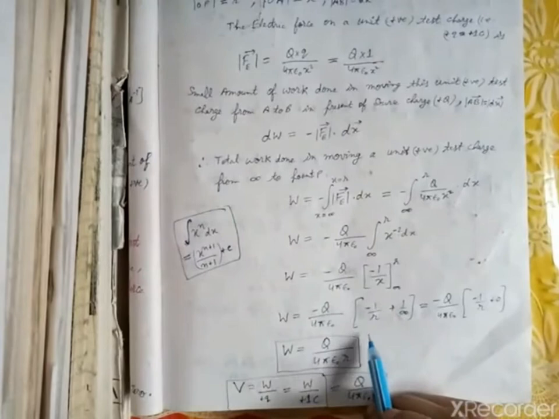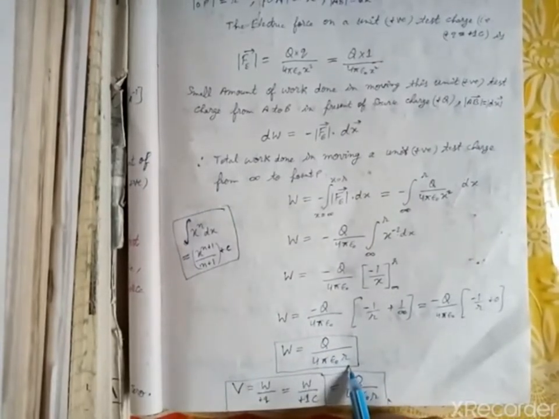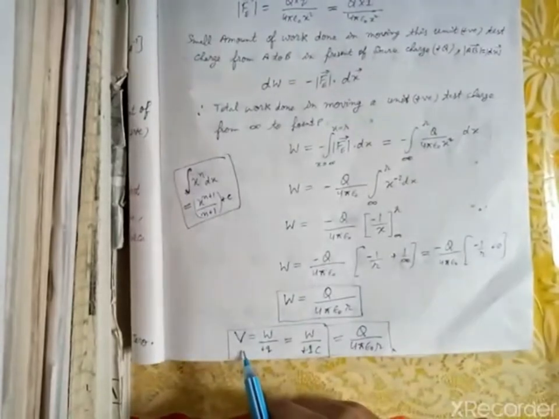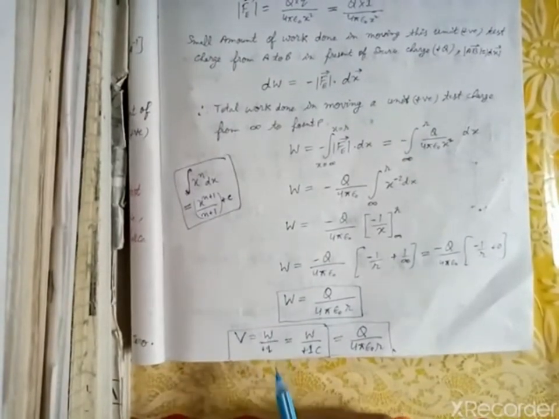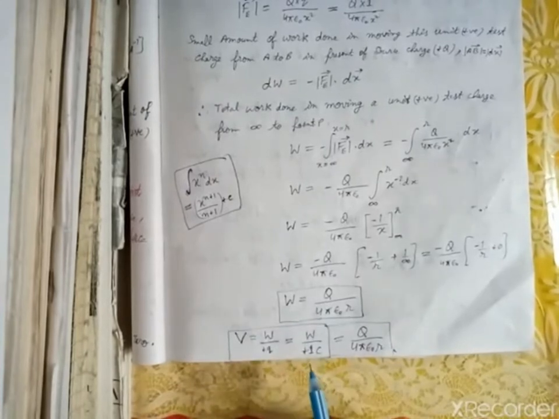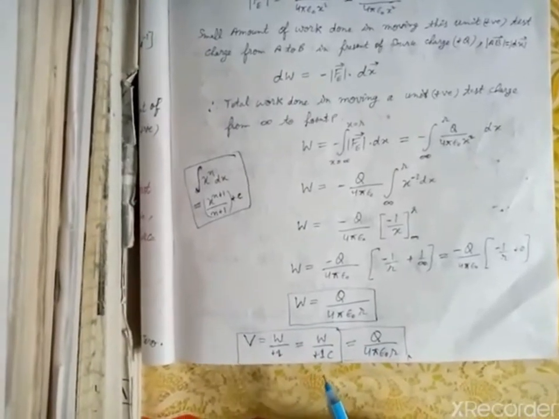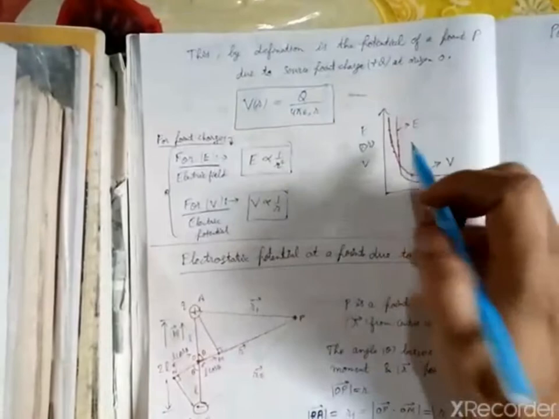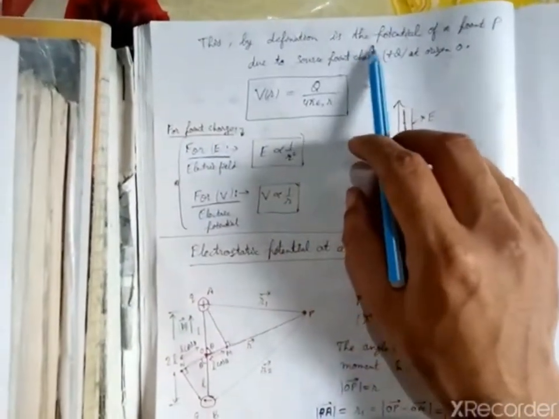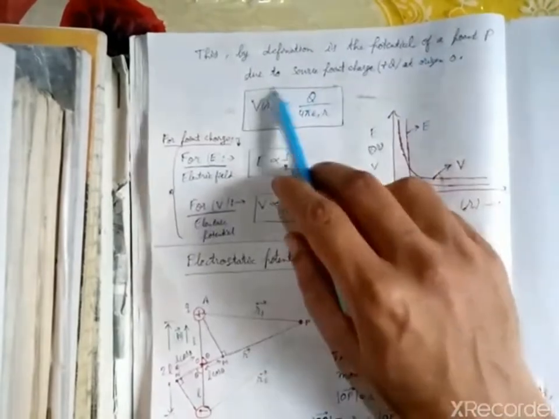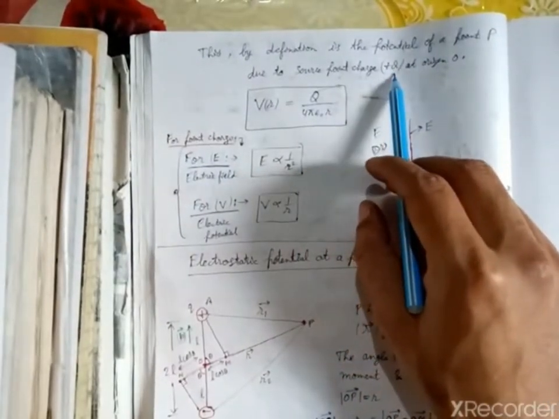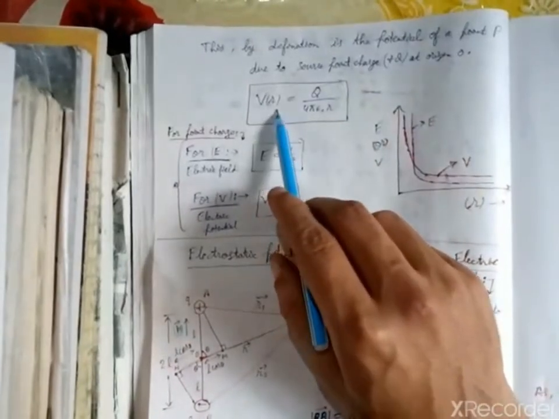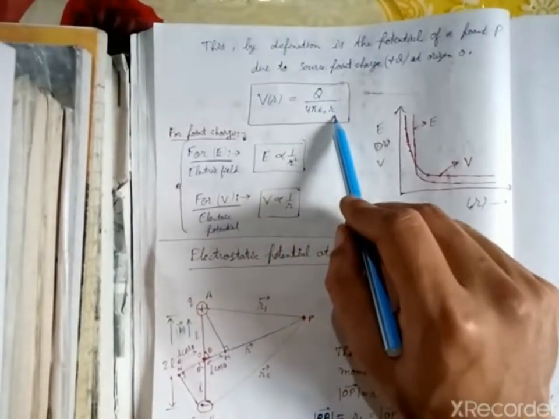So the work done comes out as Q by 4 pi epsilon naught small r, and potential equals work done per unit test charge. Here the test charge is plus 1 coulomb, so this will be Q by 4 pi epsilon naught r. This is the potential value at that point. By definition, this is the electric potential at point P due to the source charge plus capital Q at the origin. So V of r is Q by 4 pi epsilon naught r.